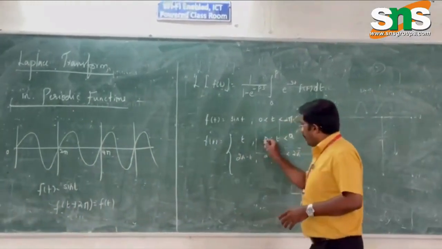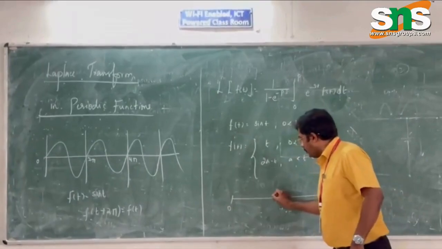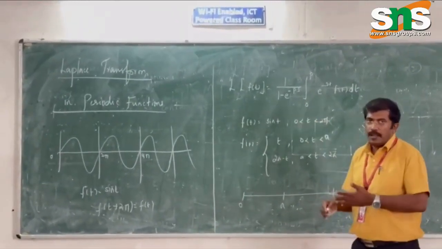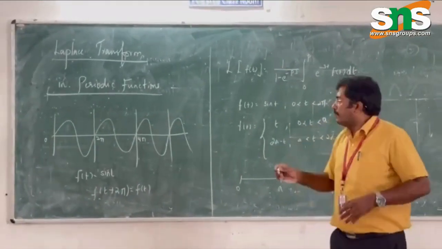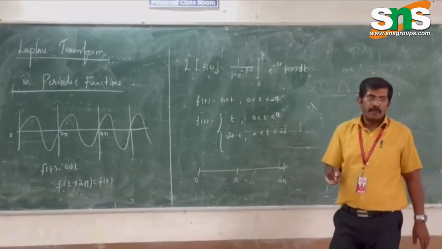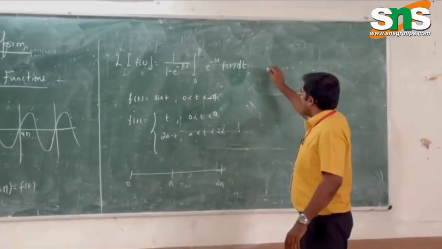So how is this range? If you take the range, it starts from 0 to a, again to 2a. So we can take this formula and expand it from 0 to a, because p is nothing but 2a here. p is nothing but 2a. So you can expand the integral.